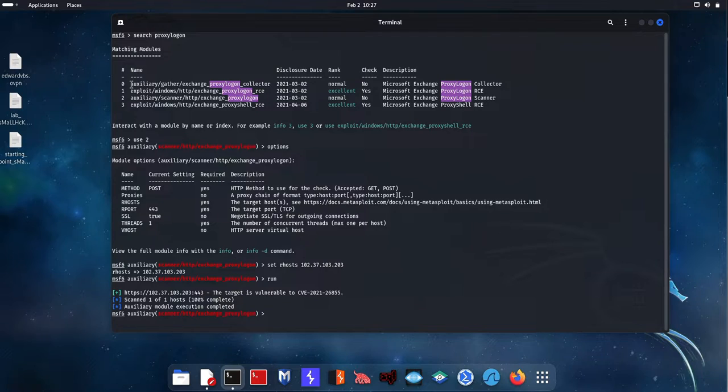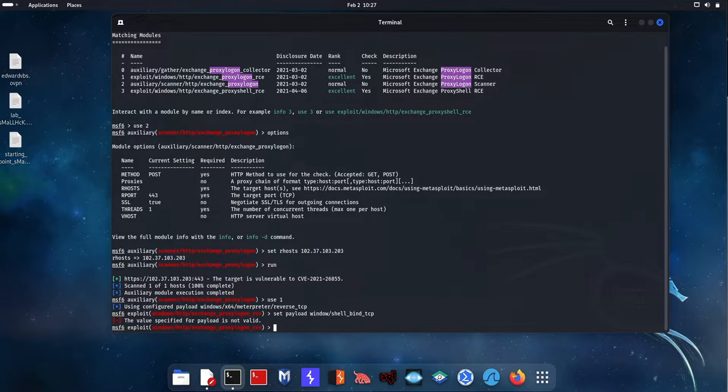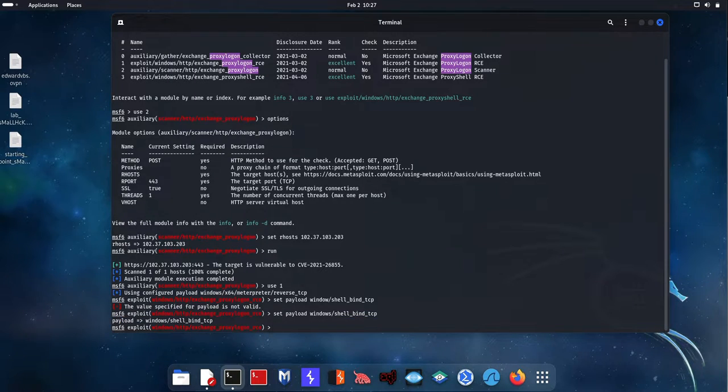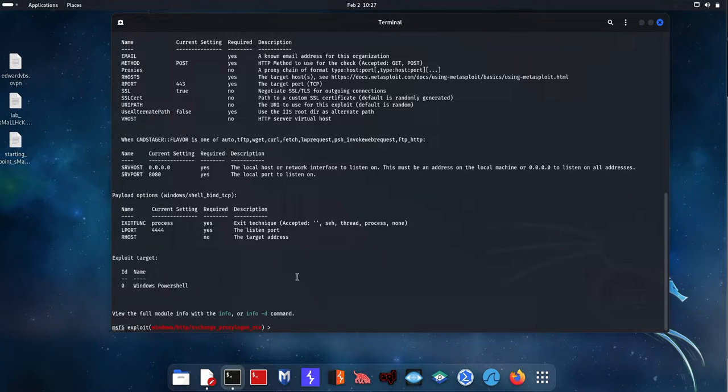Now what we're going to do is use number 1. If we say use 1, you can see that it configures the payload to Meterpreter, which we don't want. So the first thing we're going to do is change the payload. If I set the payload to Windows shell bind TCP, apologies, there's a spelling error there. And now we need to configure the options for this payload as well.